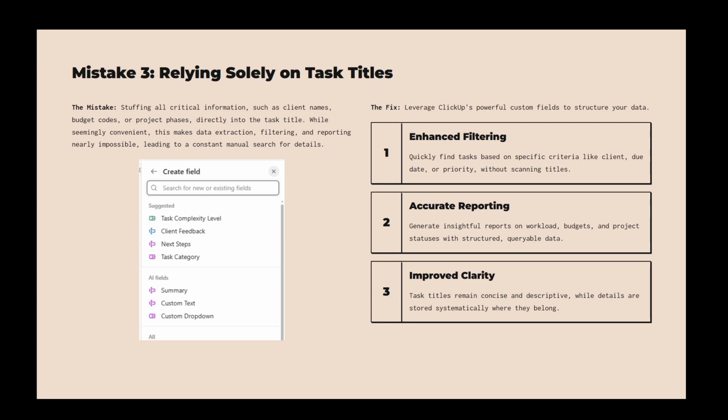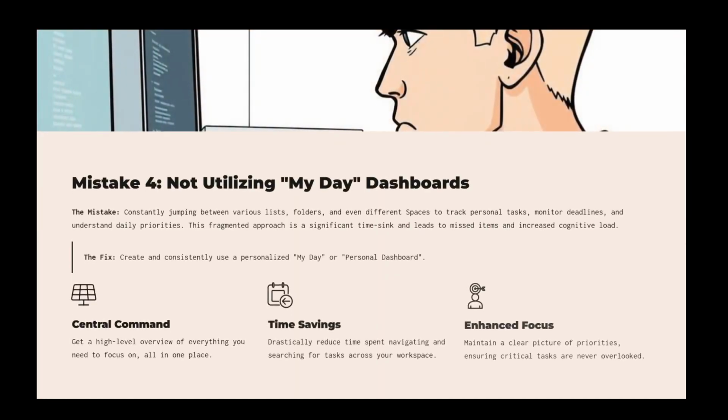Another crucial misstep is neglecting the power of dashboards. If you find yourself constantly jumping between different lists to track your work, it's time to build a My Day dashboard. This should serve as your central command center, offering a high-level overview of everything you need to focus on. With all essential information in one place, you'll waste less time searching and more time executing.